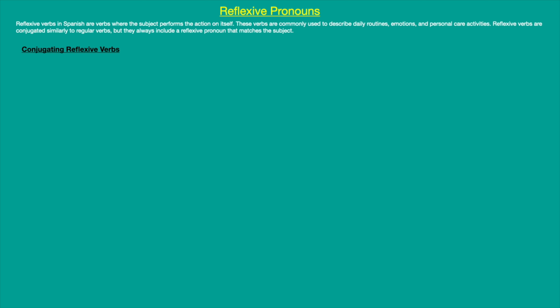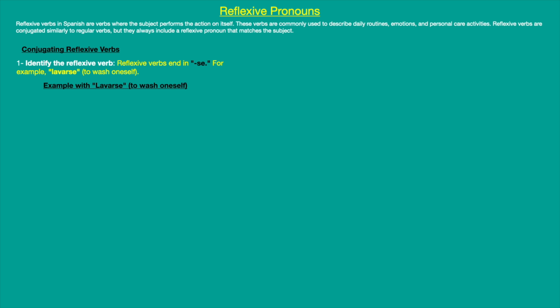So let's take a look at how we're going to build this. The first thing is conjugating the reflexive verb. The first part is to identify the reflexive verb. All these verbs are going to have the SE at the end. For example, here we have lavarse, which is to wash yourself. You can see that there is se at the end of lavar. So lavarse means that now it is a reflexive verb.